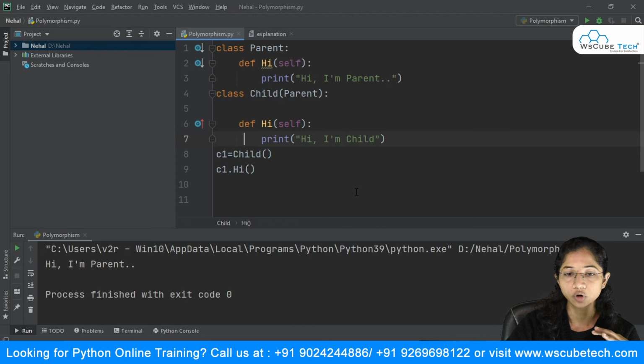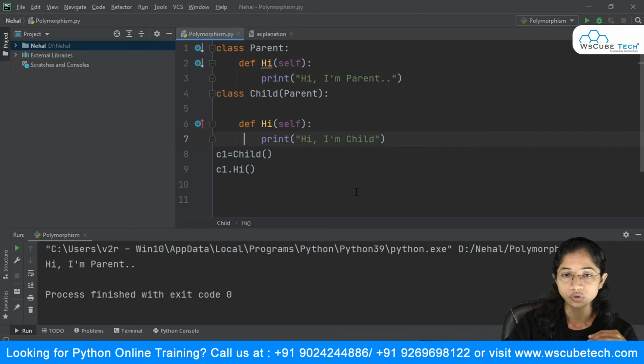Now what it will do is come over here and check for the method name hi, and it will print "hi, I am parent", and this other one will print "hi, I am child." So you can see this thing. This is how overriding works. This is about method overriding.